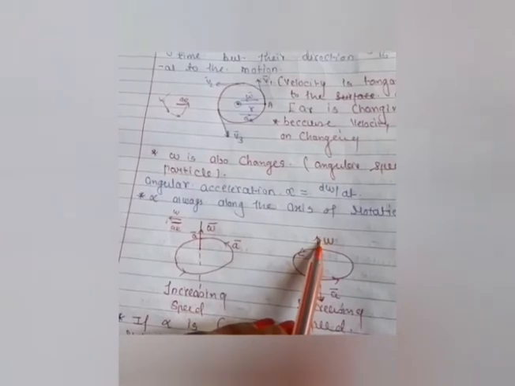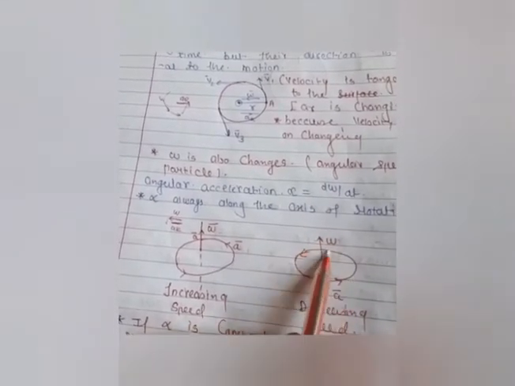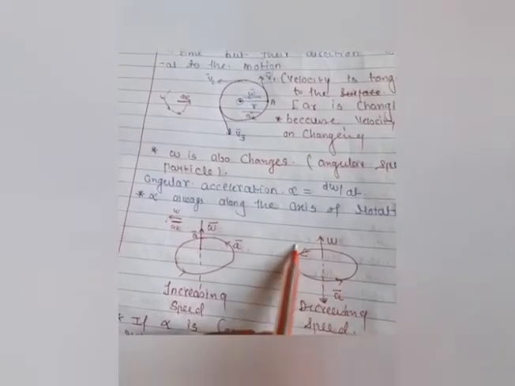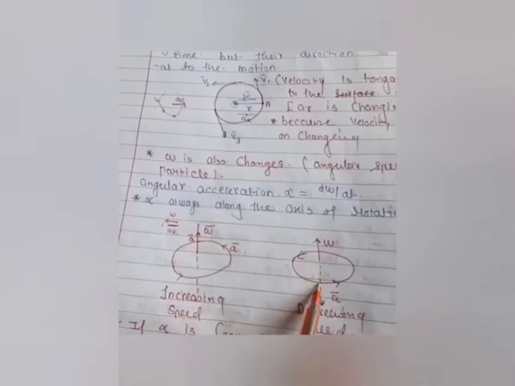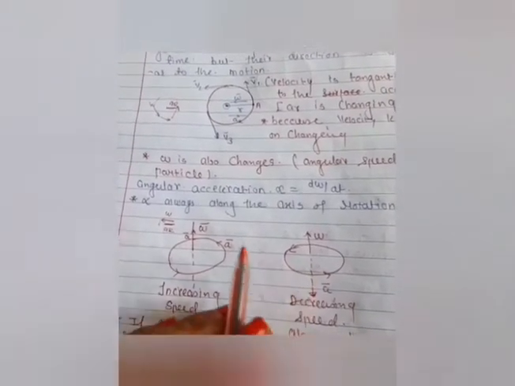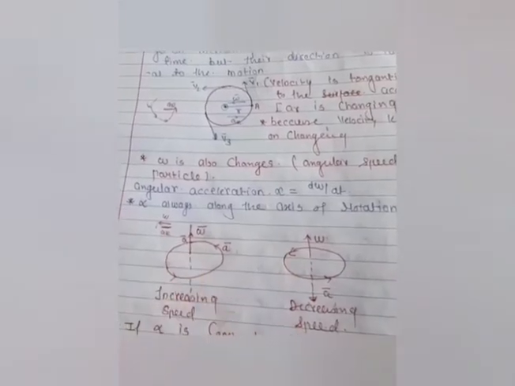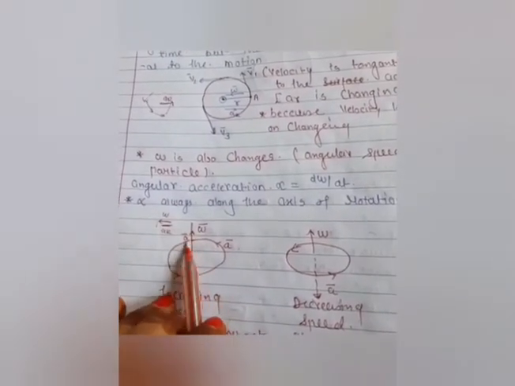And when the speed decreases, at that time what happens? The angular velocity that is already moving in a circular direction is fixed, it depends upon the speed only. But when it decreases, the acceleration of the body is now in the opposite direction. So this is the mathematical representation I am giving, the relation of a and omega.